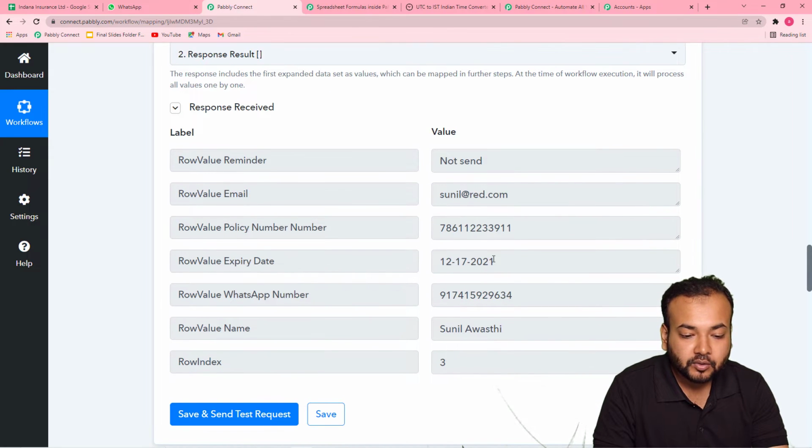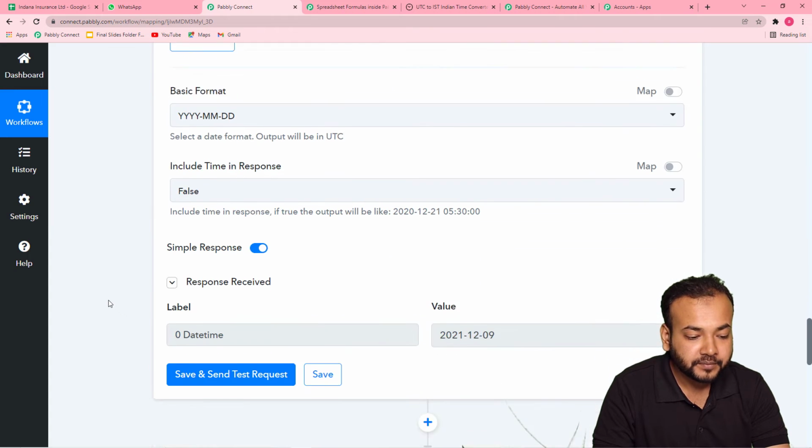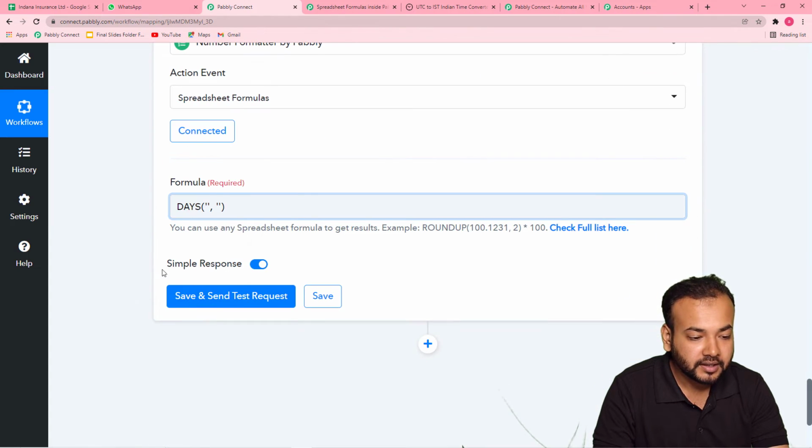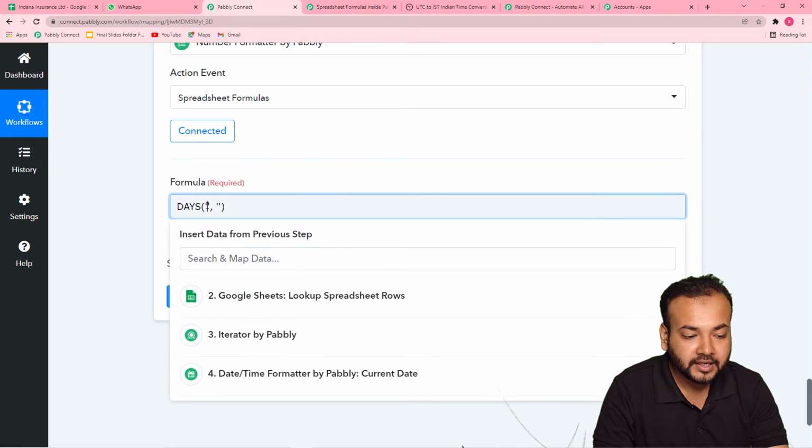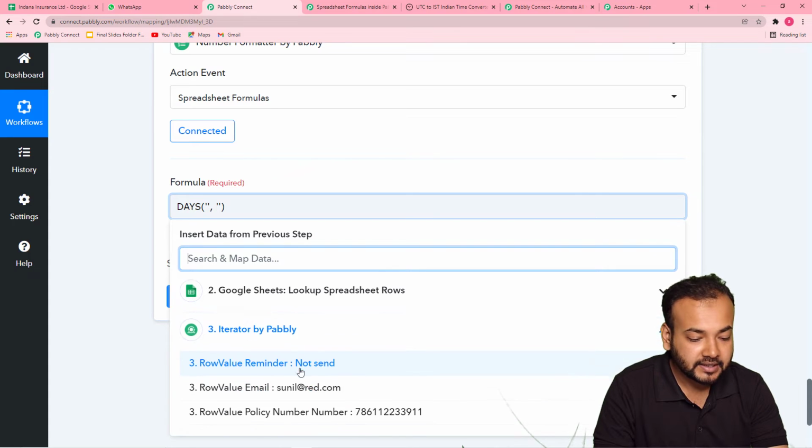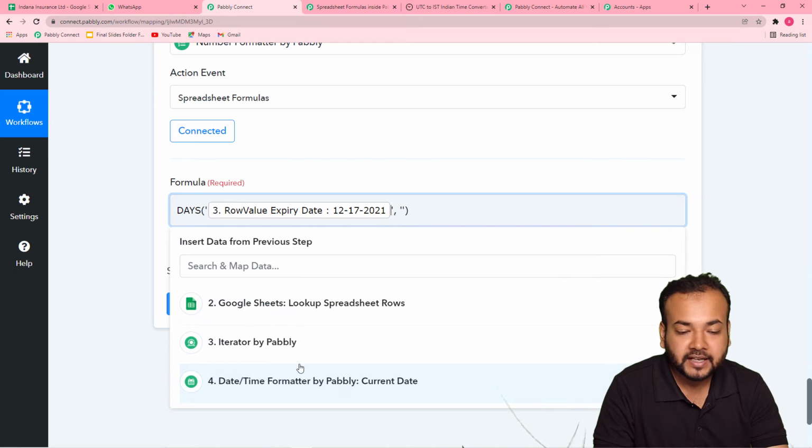So I'm going to map this expiry date here in this step in Number Formatter, in this formula between these commas. Click here, and when you click here, you will find the Iterator by Pabbly option. Click on it like this, and from here map this value.